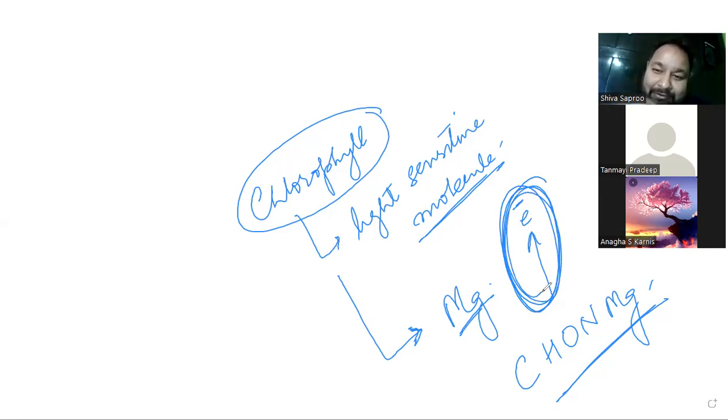Sir, although it has magnesium, it's still called organic, right? Yeah, organic compounds should have carbon, first of all, hydrogen and oxygen. These three things are there.